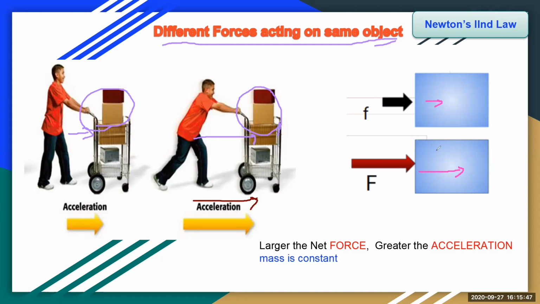We see that the larger the net force, the greater the acceleration when the mass is constant. The two luggage carts are of the same mass, but the acceleration is different because the forces are different. More force is applied on the second cart, so acceleration is more, isn't it, children? Larger the net force, greater the acceleration when the mass is constant.